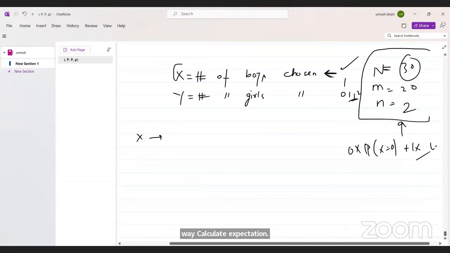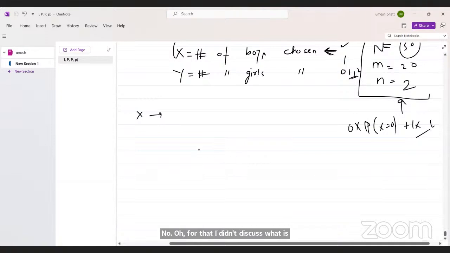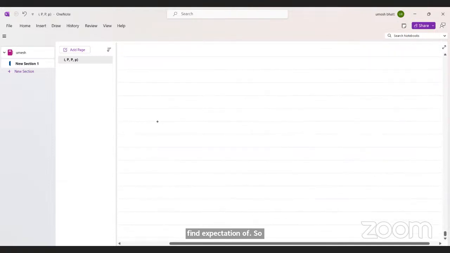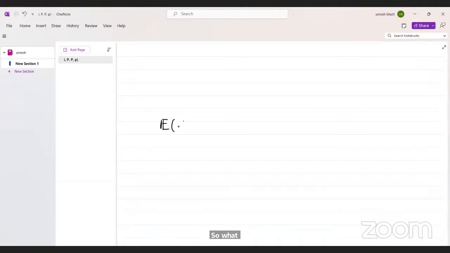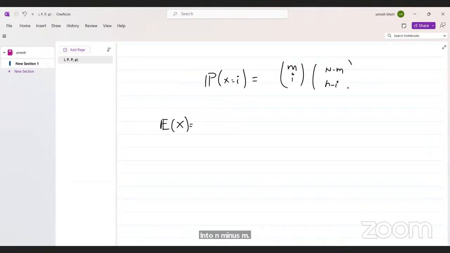I didn't discuss how to find the expectation of the hypergeometric, so firstly we discuss that. I thought that whatever we calculate for the hypergeometric should be the same as calculating it individually, because both are the same thing. What is the probability of X taking value i in the hypergeometric case? It is M choose i into N minus M choose n minus i, divided by N choose n.